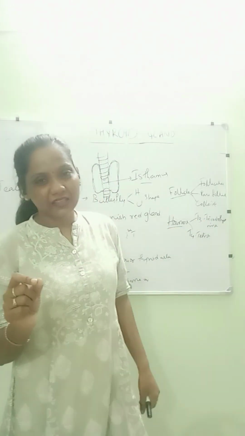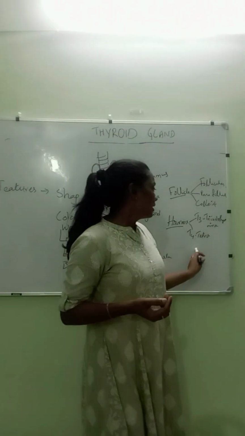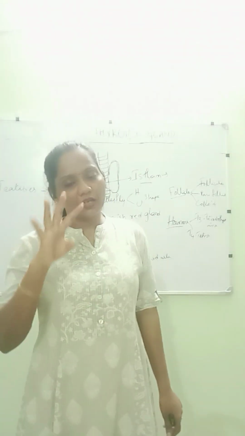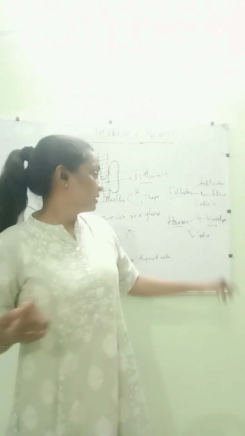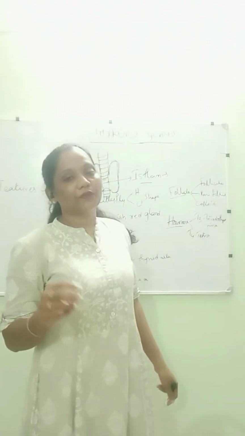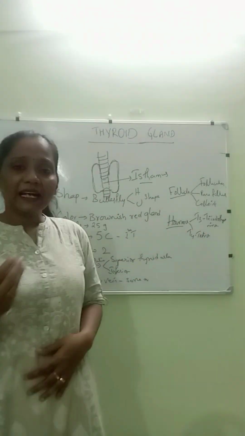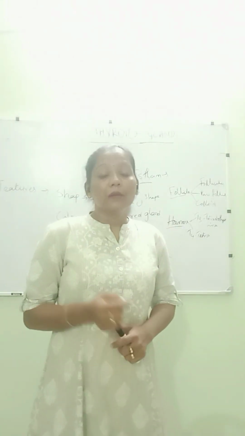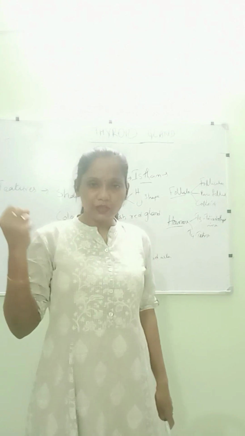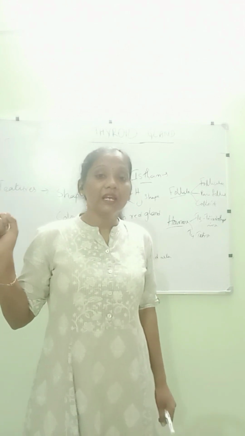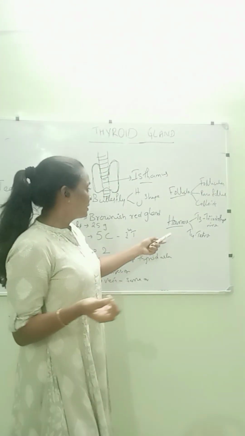The word itself, T3 means triiodothyronine, whereas T4 means tetra. Everybody knows that 4 means tetra. So tetraiodothyronine is T4. These two hormones, T3 and T4, are released, and calcitonin is also released. It helps in the maintenance of calcium balance in the body, and it helps to control the calcium levels, especially in the blood, and helps in equilibrium. So this is what we have to see.